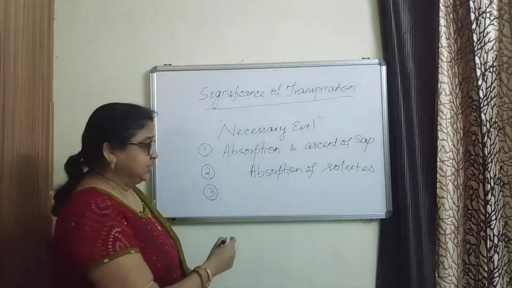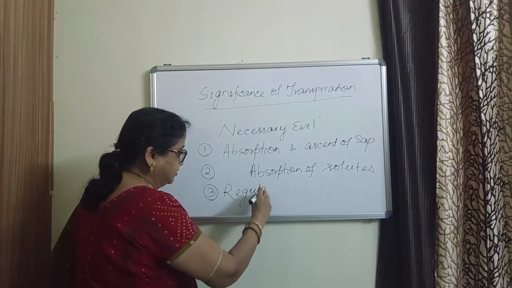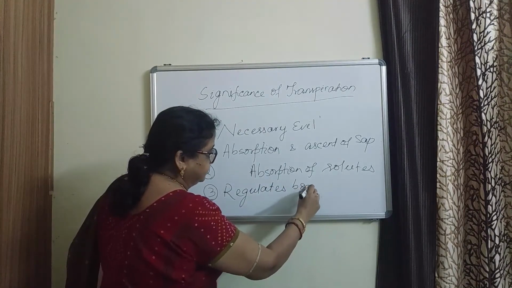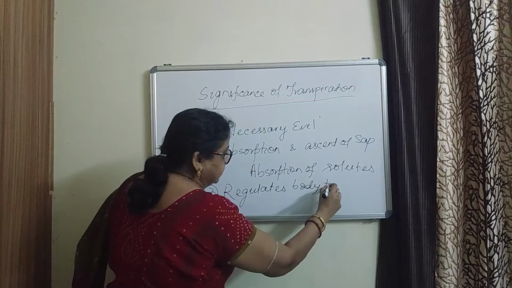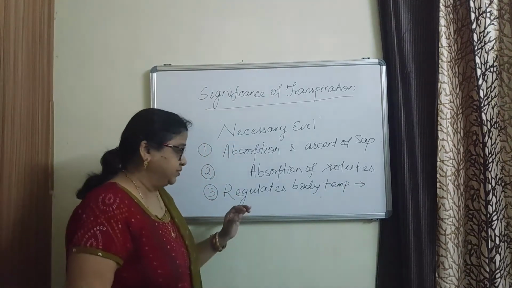Third advantage is it regulates the body temperature of the plants or of the leaves.